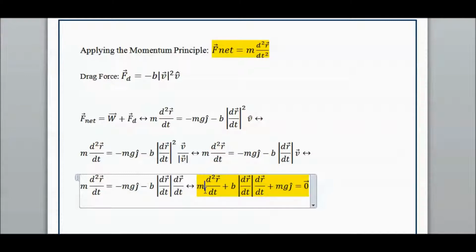In the previously studied case where there was no drag force, we were able to obtain an analytical solution, a prediction for any time of the motion of the object. However, in many cases the differential equation corresponding to the derivative form of the momentum principle has a mathematical form that cannot be solved analytically and must be solved numerically. The power of the computational modeling and the iterative application of the momentum principle is that they can be used even in those situations where no analytical solution seems possible.